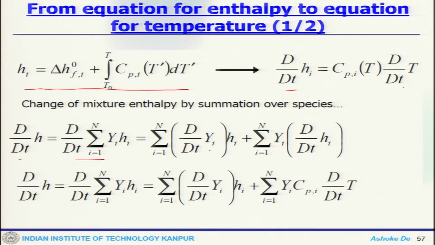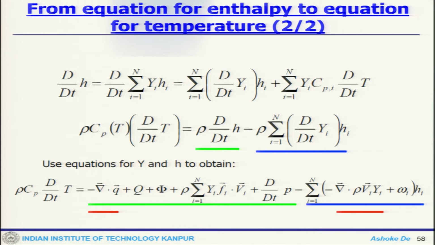If we take the derivative, the first term is the total derivative of mass fraction multiplied by individual enthalpy, and the second is mass fraction multiplied by the derivative of the individual enthalpy. So dH/dt comes like this, this term remains as it is, and here we replace this particular term with this, so that we get Yi Cpi dT/dt. So this is nothing but algebra. Now we write dH/dt, we keep this term as it is and this term.